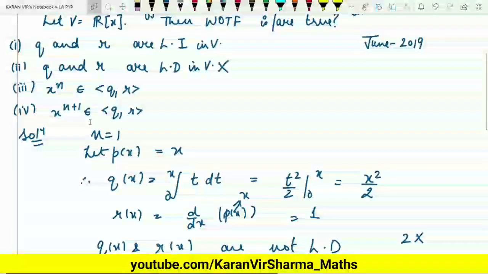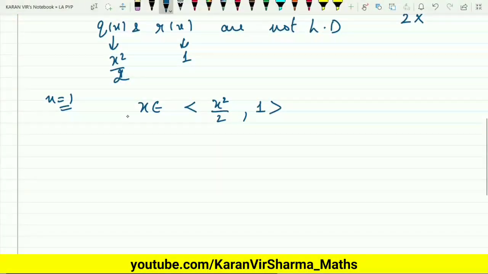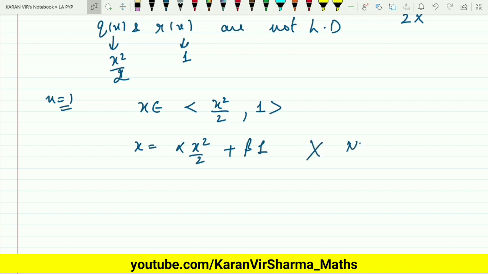Now the third option, we need to check that x to the power n belongs to the span of q and r, and n is equal to 1. So I need to check that x belongs to the span of x square by 2 comma 1. So is it possible, will we ever have some constants such that I can write x as a linear combination? Which is never possible, not possible. So this option is also wrong. So this implies the third option is also wrong.